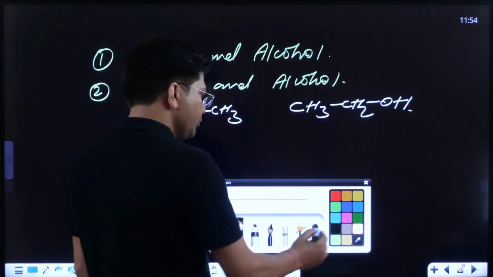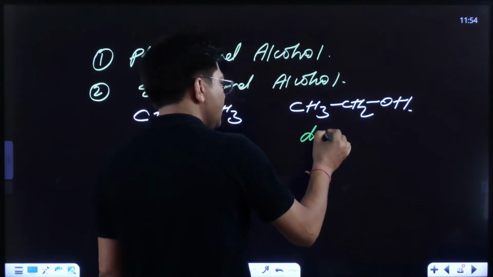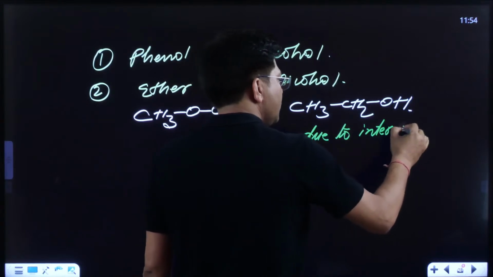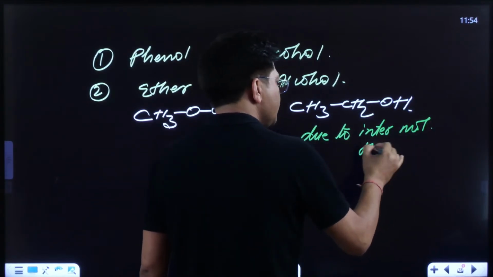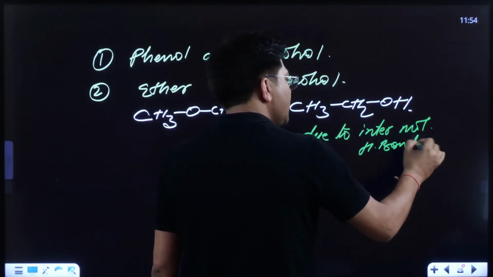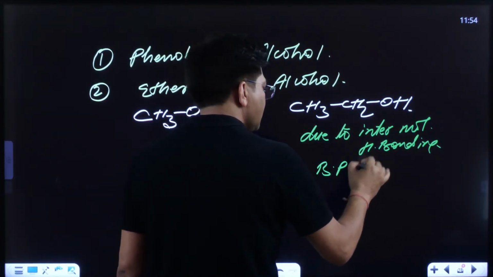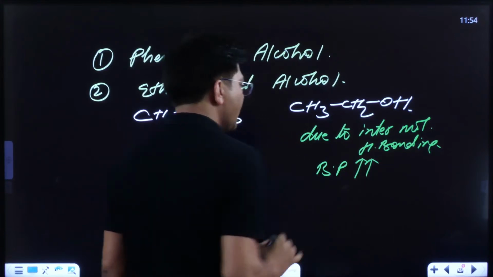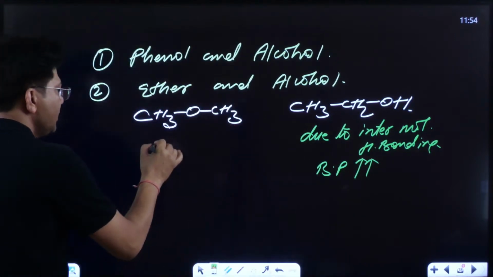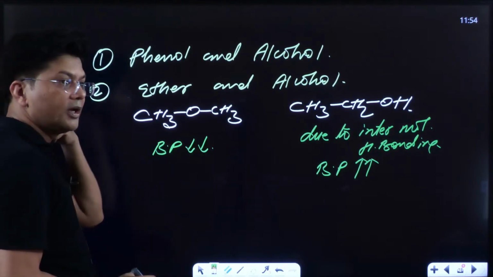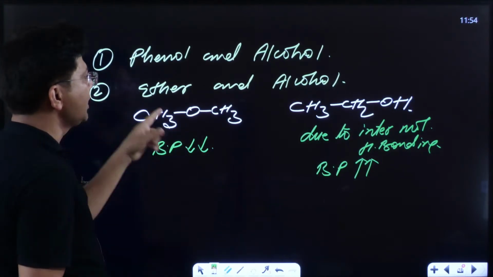Due to intermolecular hydrogen bonding, the alcohol's boiling point is high. In ether there is no hydrogen bonding, so its boiling point is lower, and it is a highly volatile liquid.